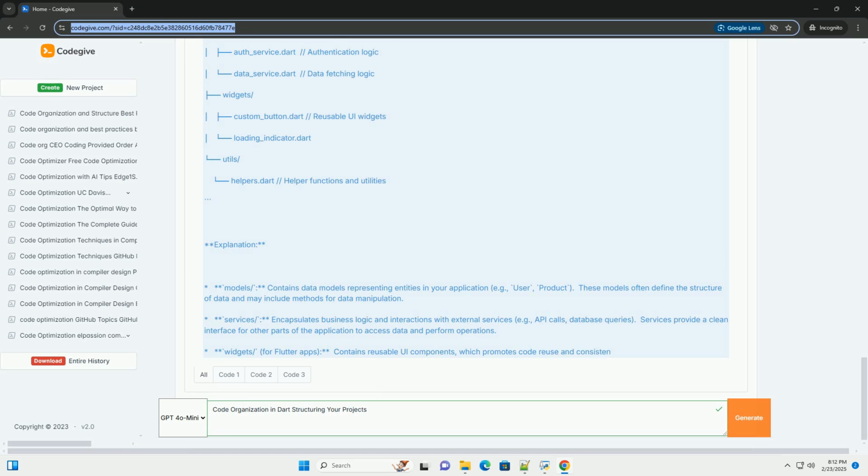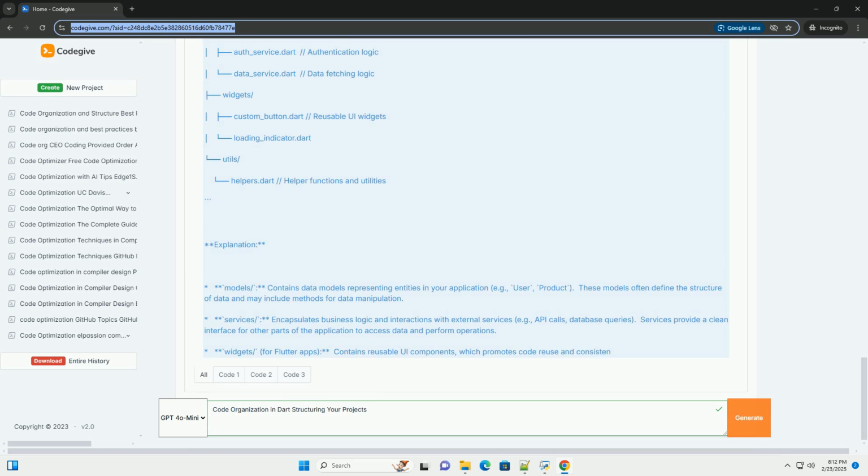README.md: a markdown file that provides an overview of the project, including installation instructions, usage examples, and contribution guidelines. CHANGELOG.md: a markdown file that tracks the changes made to the project over time, including new features, bug fixes, and breaking changes. analysis_options.yaml: this file configures the Dart analyzer, which helps identify potential code quality issues, style violations, and errors. It can enforce linting rules, set severity levels for different issues, and customize the analysis process.